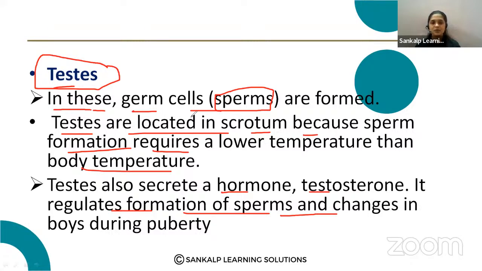First, it produces the germ cells, sperms, and the formation of sperm requires a lower temperature, so it is located inside the scrotum. It produces the hormone testosterone that regulates the formation of sperms and is also responsible for the changes that occur at puberty in boys, or you can say males.